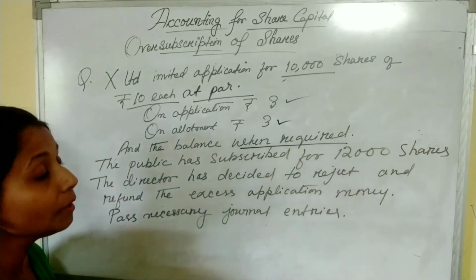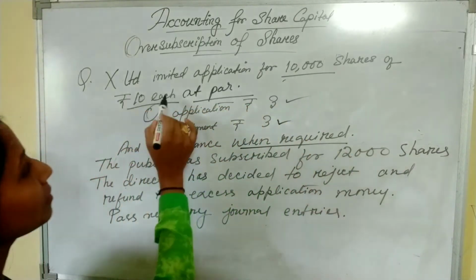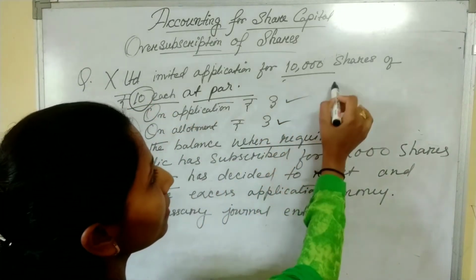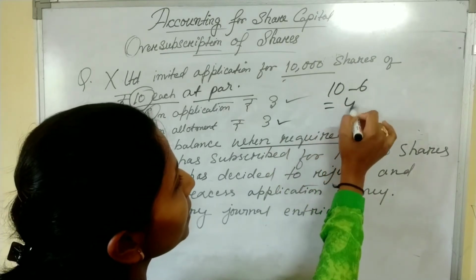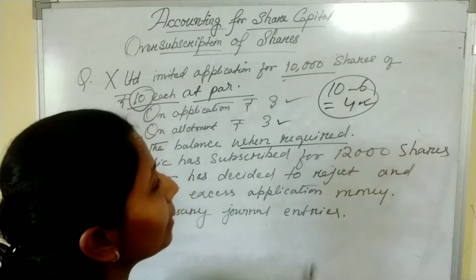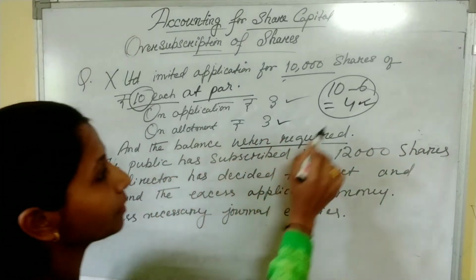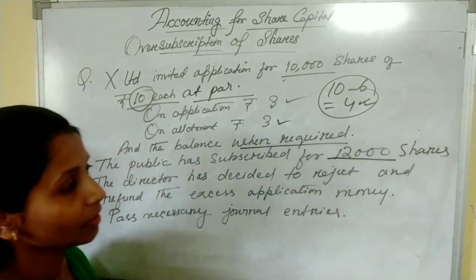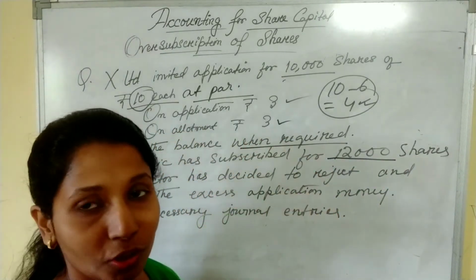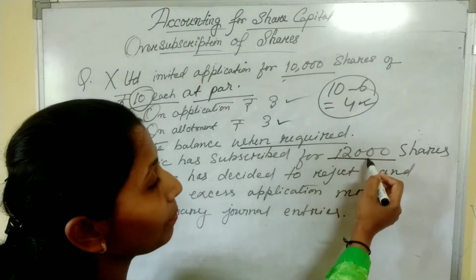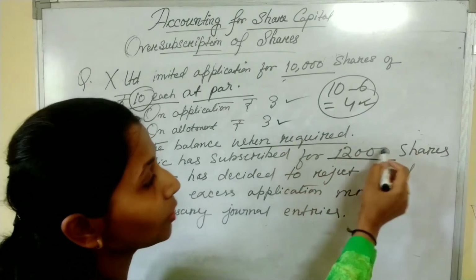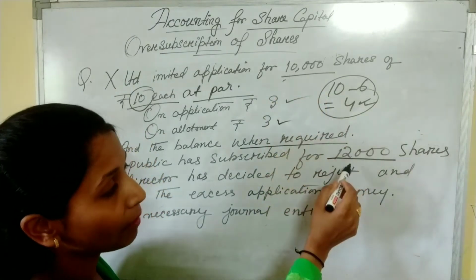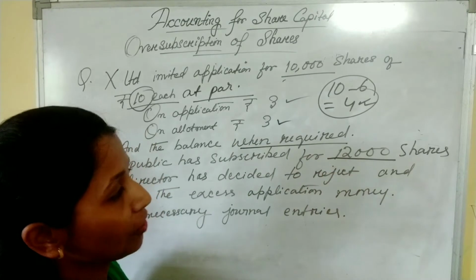Now what will be the balance amount? Share's total price is 10. 3 plus 3, 6. 10 minus 6, that is 4. 4 is the amount left. Now the public has subscribed for 12,000 shares. See, this is a case of oversubscription, because the public has applied for more shares, 12,000. The company has invited 10,000 shares and the public has applied for 12,000 shares.